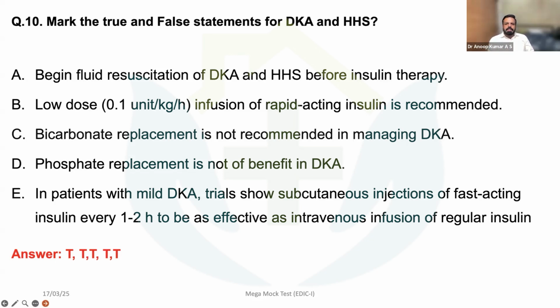The second topic, which we have not discussed here, you have to specifically read about: hyperthyroidism and thyrotoxic crisis. You can have multiple types of questions in thyrotoxic crisis, especially the diagnosis and the management. In management, the different drugs and their action on hormone synthesis, release, etc. What are the drugs used? That part is very important.